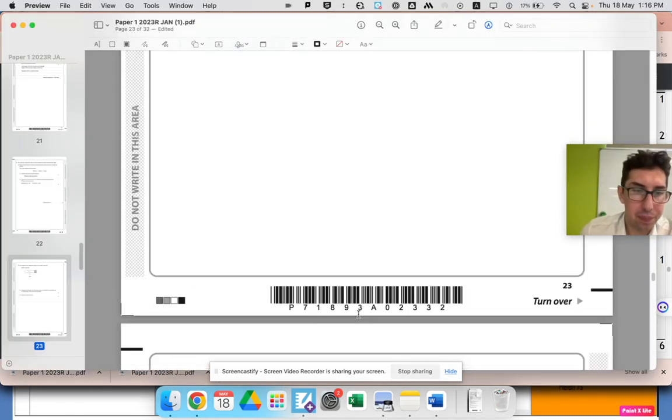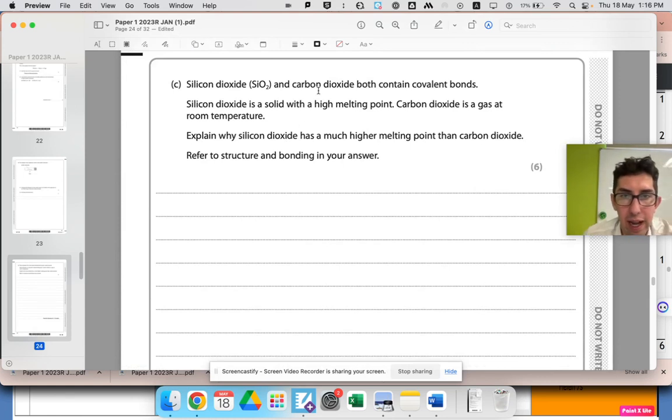Okay, moving on. Silicon dioxide and carbon dioxide both contain covalent bonds. Silicon dioxide is a solid with a high melting point. Carbon dioxide is a gas at room temperature. Okay, explain why silicon dioxide has a much higher melting point than carbon dioxide.